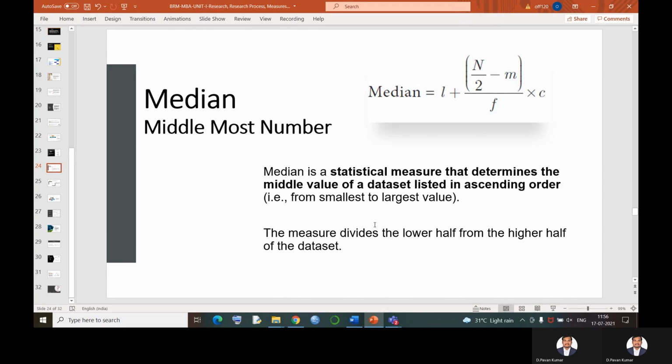The second measure in measures of central tendency is median. Median is called the middlemost number of the given number of observations, when they are arranged in either ascending order or descending order. Now the concept is, why do we have median when there is a concept of mean?